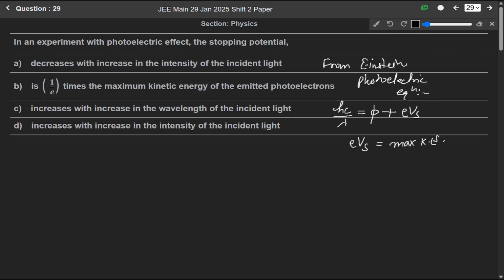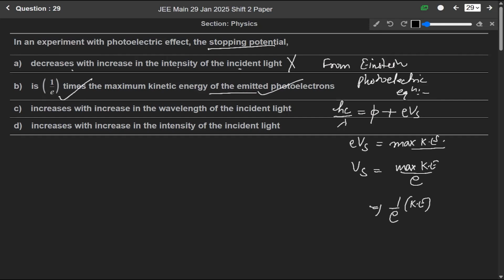So in this question, this stopping potential Vs will be equal to maximum kinetic energy over E. So it is 1 over E times the kinetic energy. The option saying it decreases with increase in the intensity of the incident light is wrong. It is 1 over E times the maximum kinetic energy. So our answer is option B, that it is equal to 1 over E times the maximum kinetic energy.